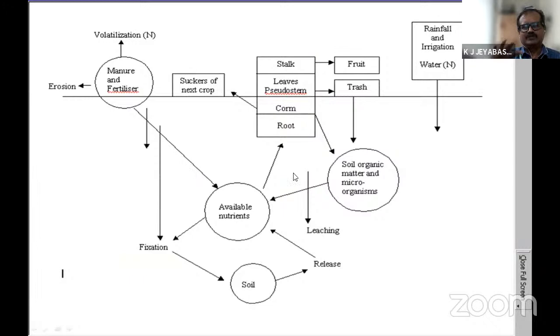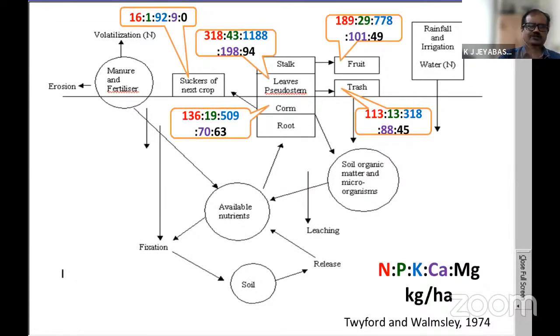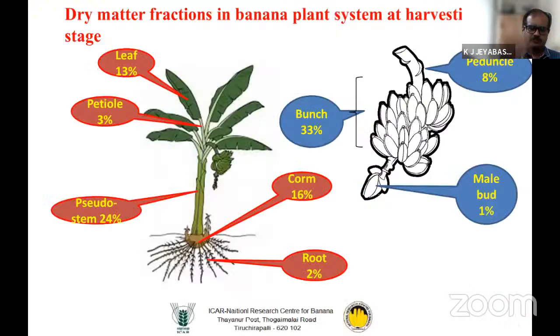If you take the dynamics of the system, nutrient recycling is very important in banana cultivation. You can see NPK, calcium, magnesium, in kg per hectare, existing in such categories of a plant system and soil system. So this is the ratio proportion in kg per hectare given here. And we have done some good nutrient dynamic studies also. In that case, we have come out with this type of observation.